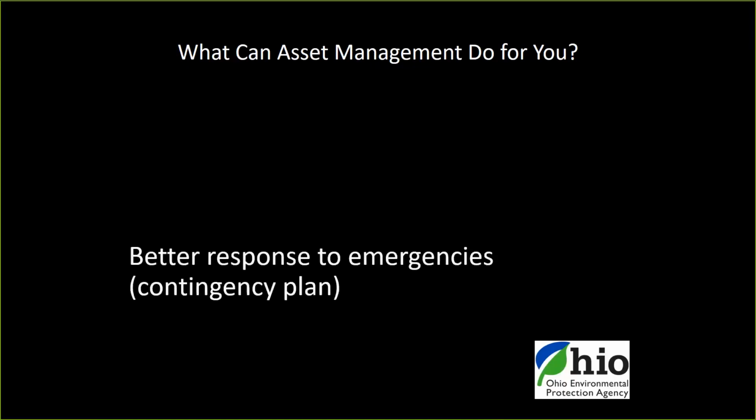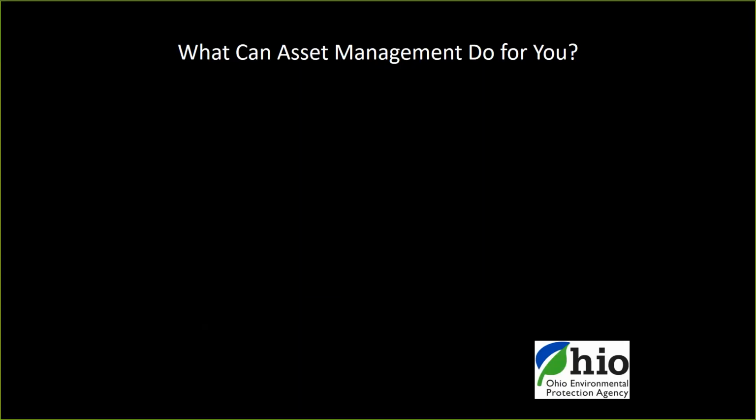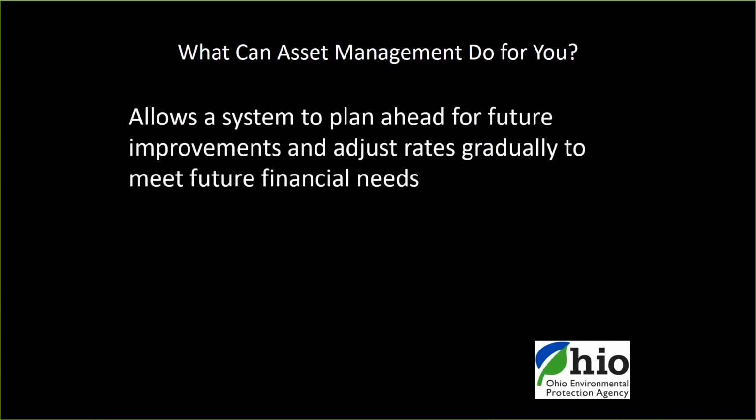If you've got a good contingency plan in place and good other operation and maintenance stuff in place and funding, all those things are in place, then you can respond to emergencies a lot easier. Also, set aside reserves to replace critical infrastructure in case of an emergency situation. And it allows the system to plan ahead for future improvements and adjust the rates gradually to meet those future financial needs rather than having to raise rates drastically in the event of an emergency.